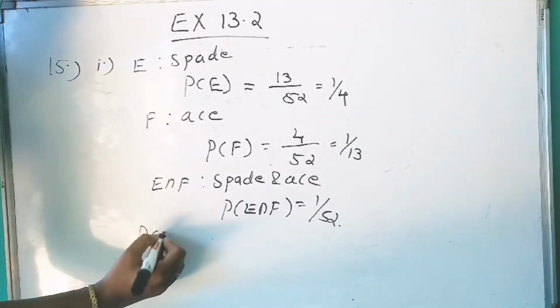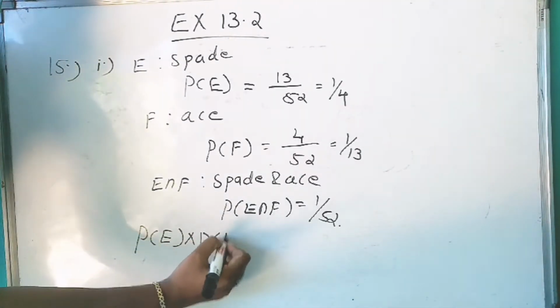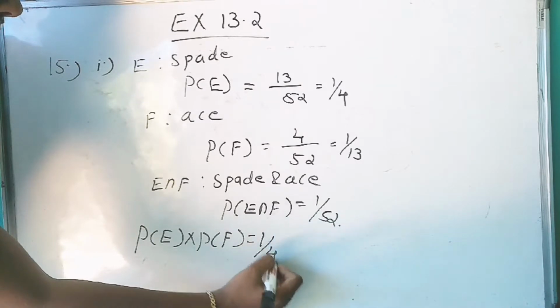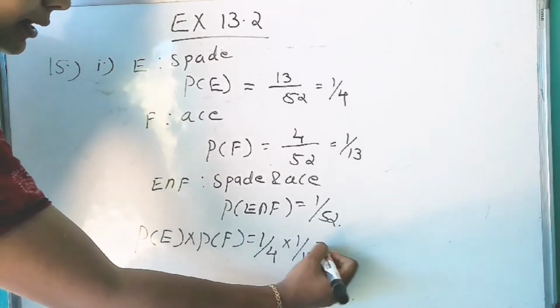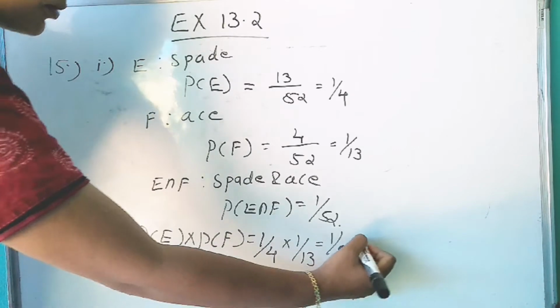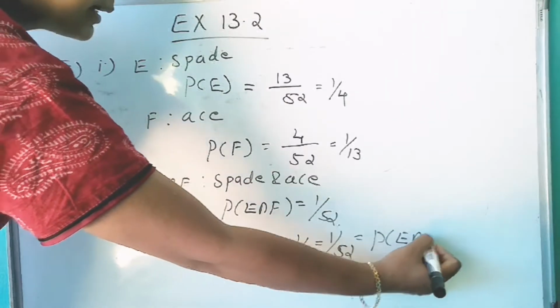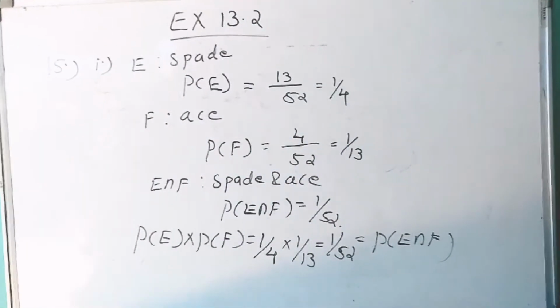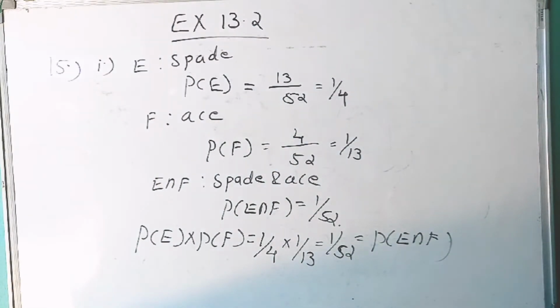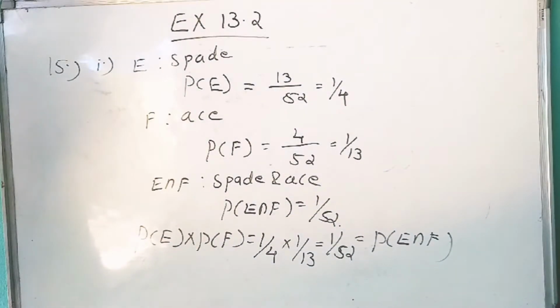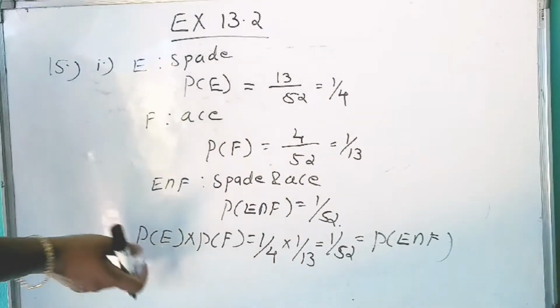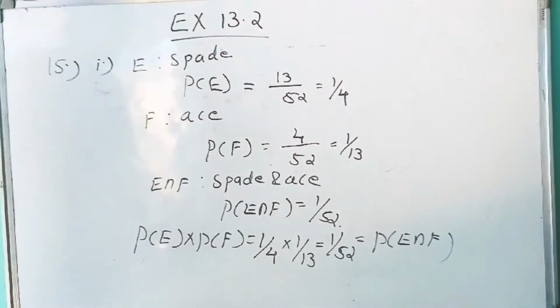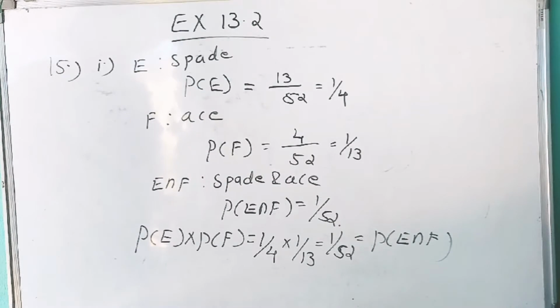Now P of E into P of F is equal to 1 by 4 into 1 by 13, which is equal to 1 by 52, that is our P of E intersection F. So we got P of E intersection F is equal to P of E into P of F. Therefore, in the first case, E and F are independent.